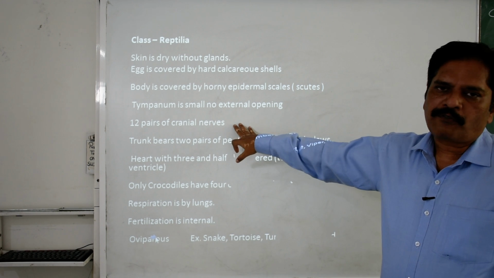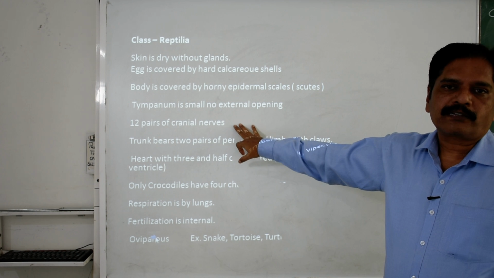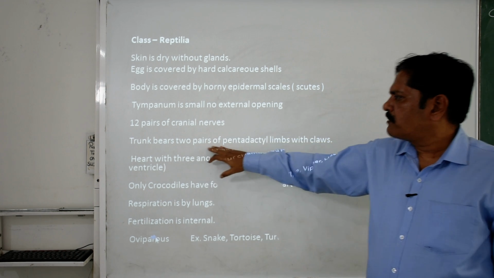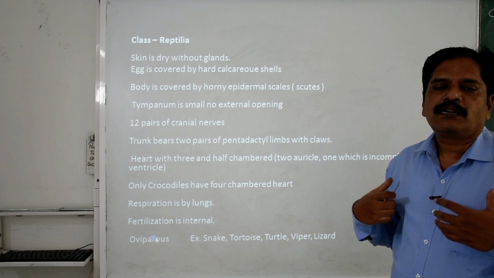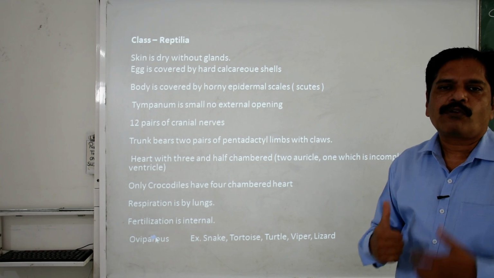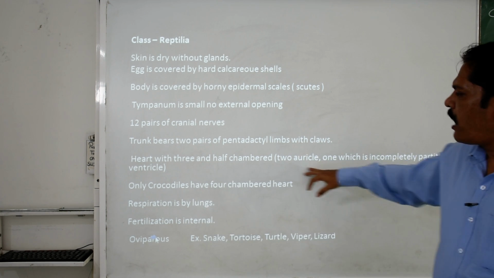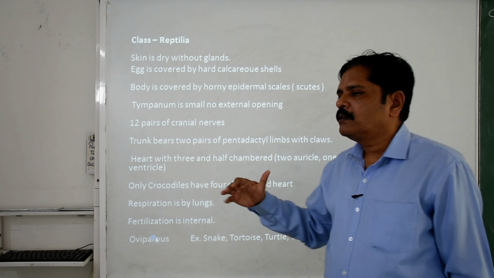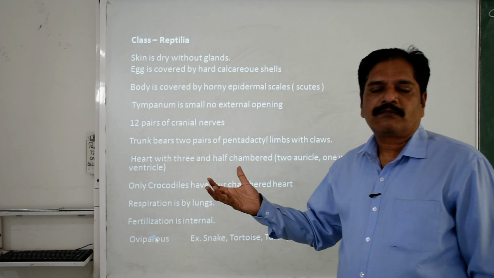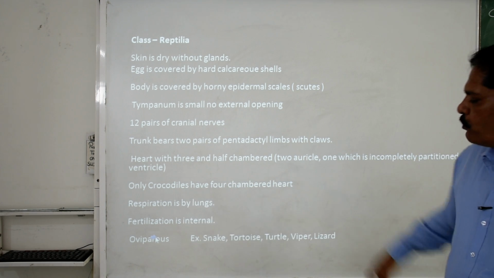Twelve pairs of cranial nerves are there. That means from the brain 12 pairs of nerves arise. Trunk gives two pairs of pentadactyl limbs with claws. In the trunk, two pairs of limbs are there, the forelimbs and the hind limbs. The heart has three and a half chambers. It is a more developed form than the amphibian, and the later variety of reptilians have four chambers. Even crocodiles have the four-chamber heart.